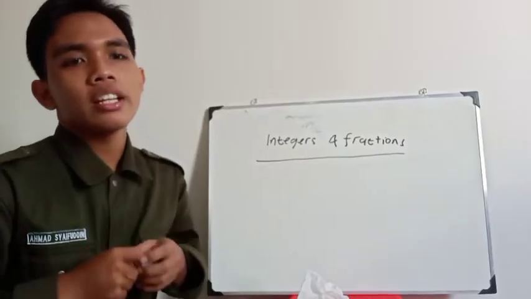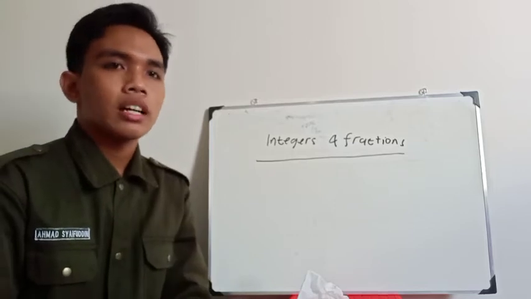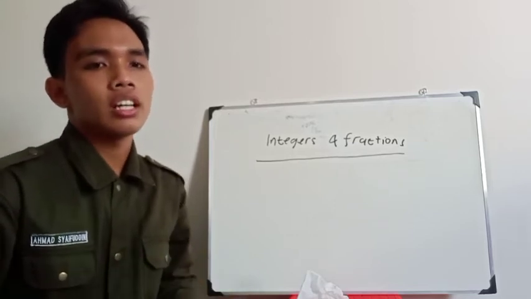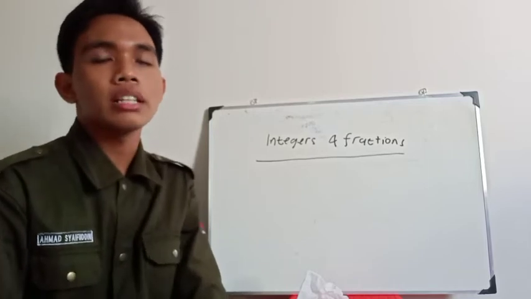Before we study the material further, we'll look at the definition. What is a number itself?